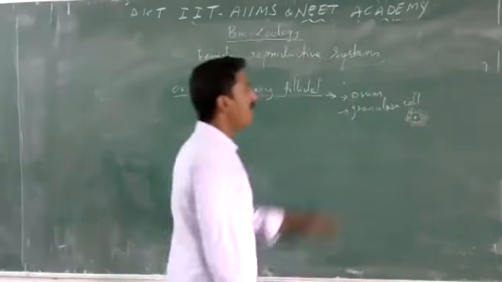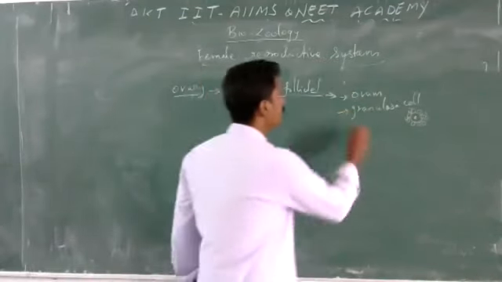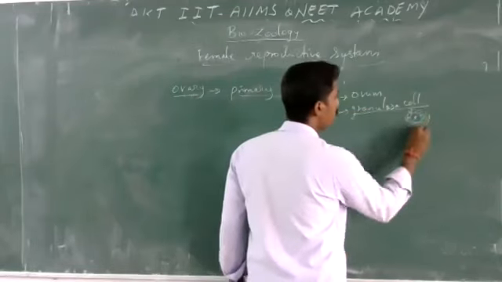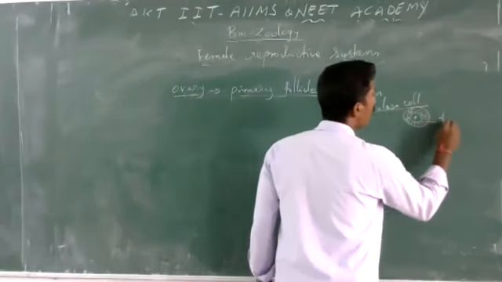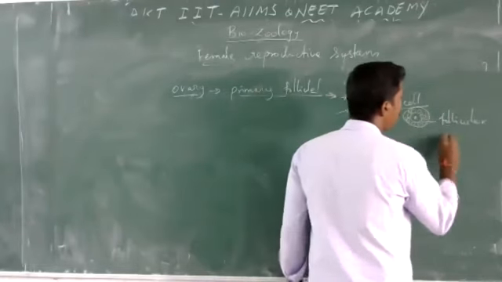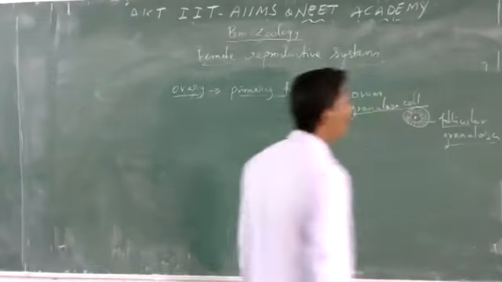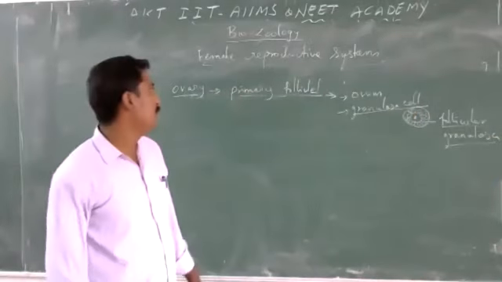These granulosa cells form a layer called the follicular granulosa.